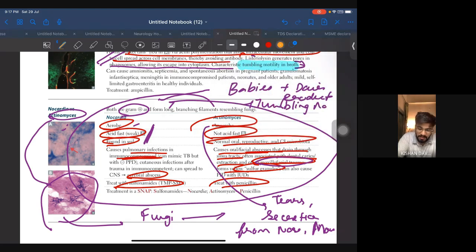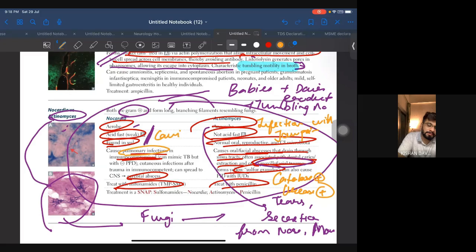In actinomyces, there will be infection with jaw pain. So make sure if there's a jaw pain and infection, you should know. It is catalase positive too. It is urease positive too. Okay. And in pulmonary infection there will be cavitary lesion. The cerebral abscess they have mentioned, instead of that, they will give you brain abscess. So don't ever confuse. Okay.